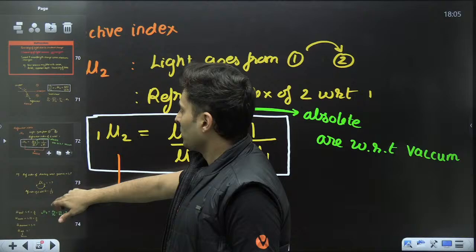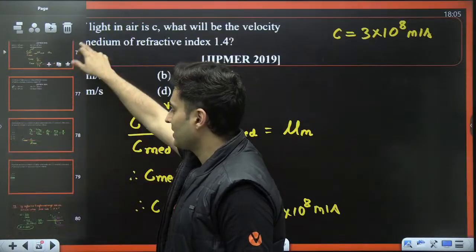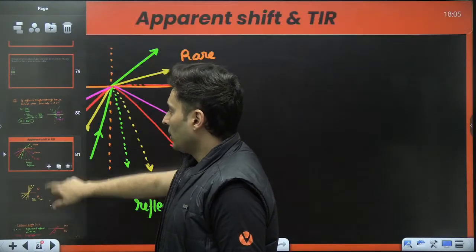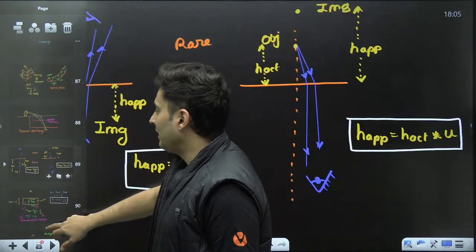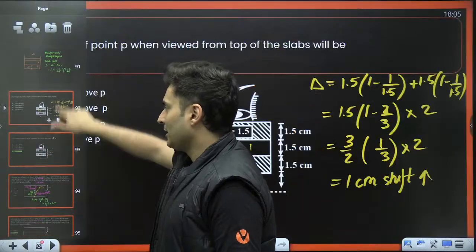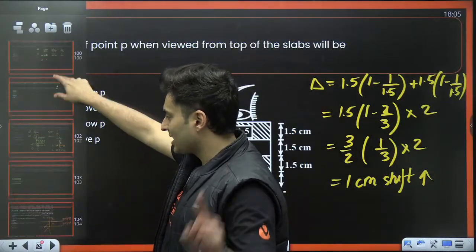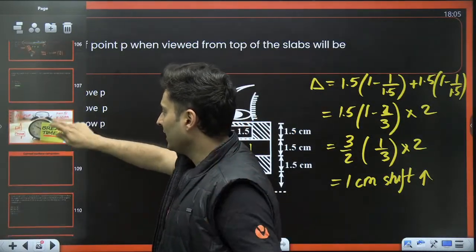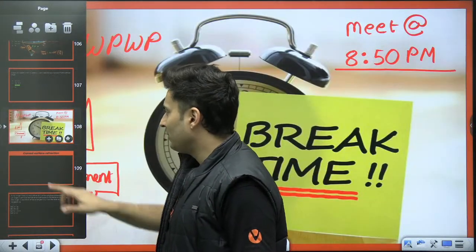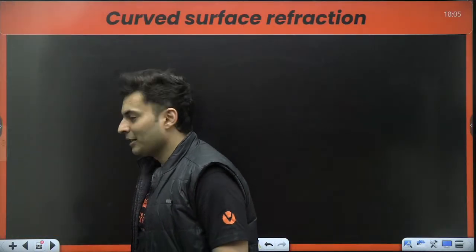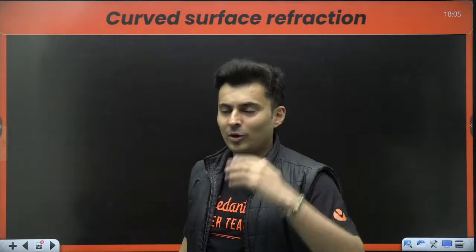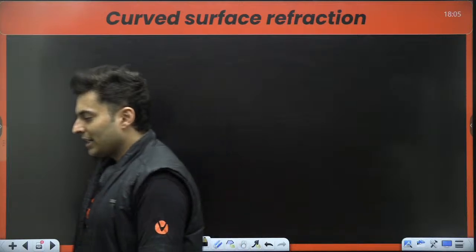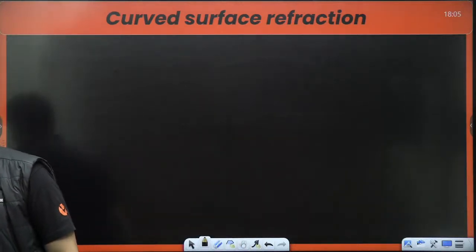Then we went to refractive index, total internal reflection, mirages, apparent depth, apparent shift, multiple layers of liquids. All these things were done in Ray Optics 1, and then I said we'll have a break and then start with the next part: curved surface refraction, then lenses, then prisms, and then optical instruments.